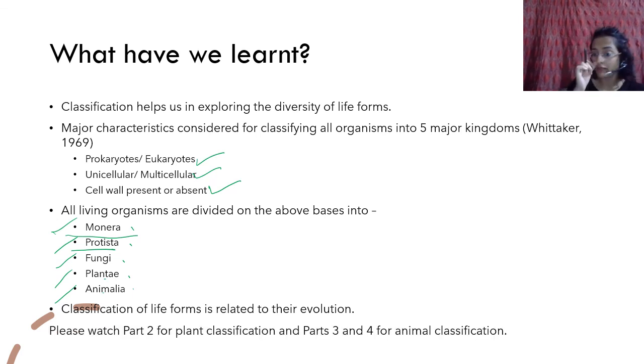So this is the end of part 1. I hope you have understood. I have taken a lot of time to explain simple things to you because this chapter is not easy if it is not explained properly. It is very important to understand what classification is, what is going on. Okay, so please watch part 2 for plant classification and parts 3 and 4 for animal classification. These are really long chapters, so these are also going to be long videos. So you have to have patience, you have to learn. I know this chapter is very tricky, but if you read this and understand this properly, you can watch this as many times as possible.